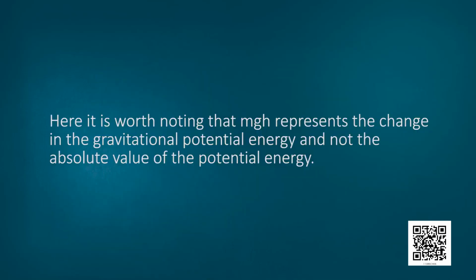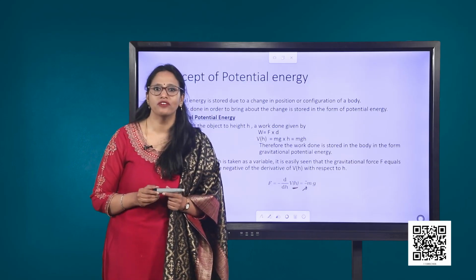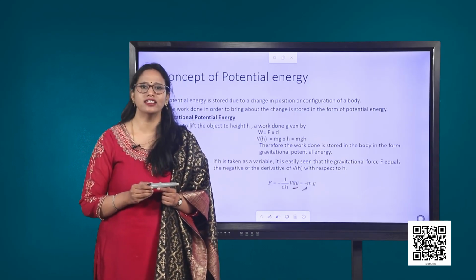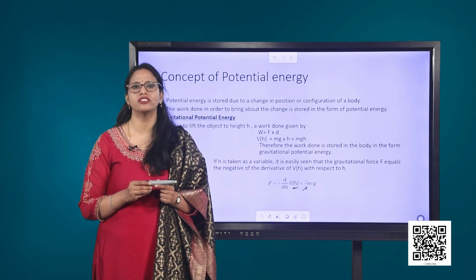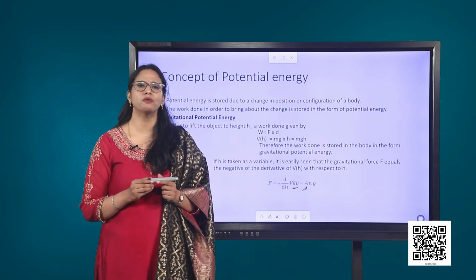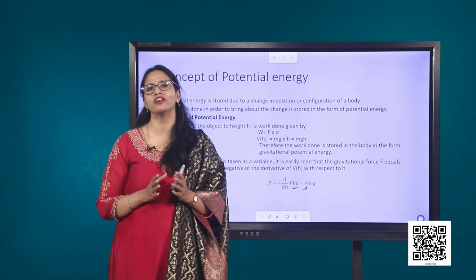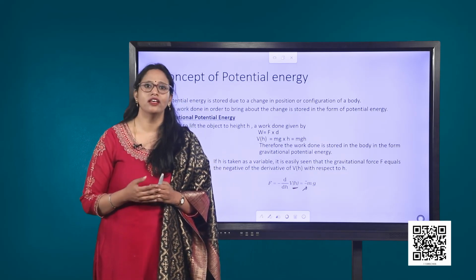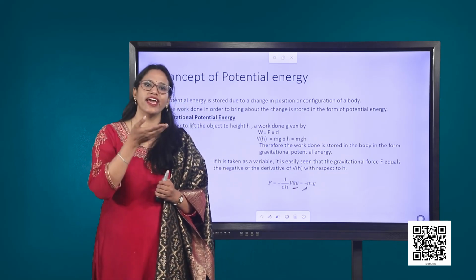Here, it is worth noting that mgh represents the change in the gravitational potential energy and not the absolute value of the potential energy. Let me explain this to you with an example. Let us consider an object placed on the table. Suppose it has a potential energy of say 500 joules, and then we raise the object to a height h.